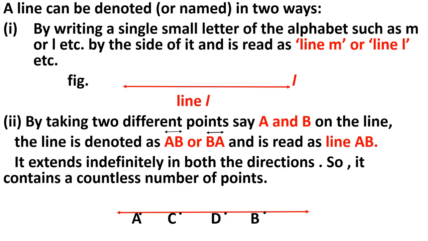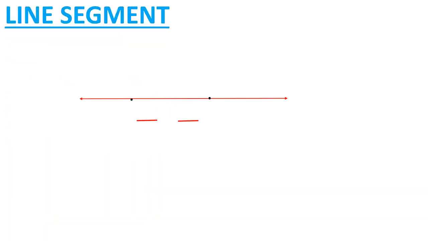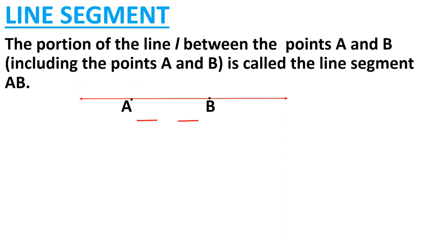Clear? Now our next topic is line segment. A portion of the line is called a line segment, because a line has indefinite length, it has no fixed length, and if we take a small portion of that line, that is called a line segment. The portion of the line L between the points A and B, including both the points A and B, is called the line segment AB.